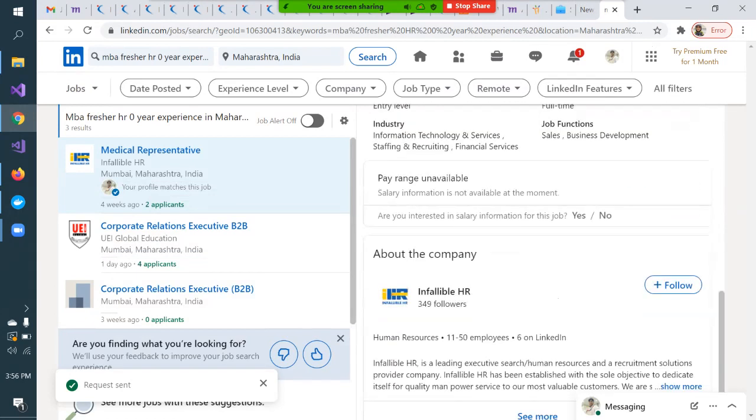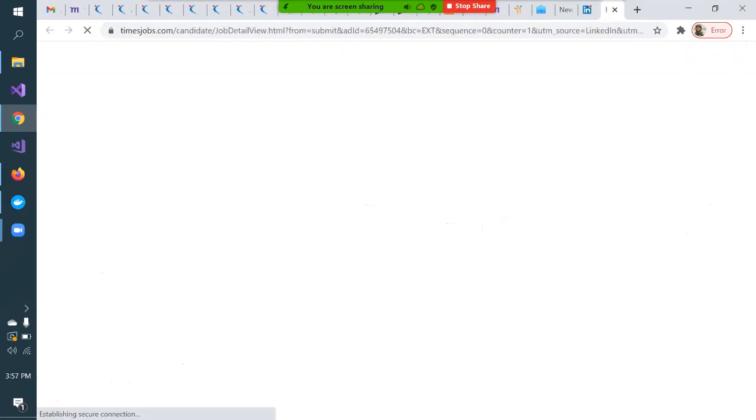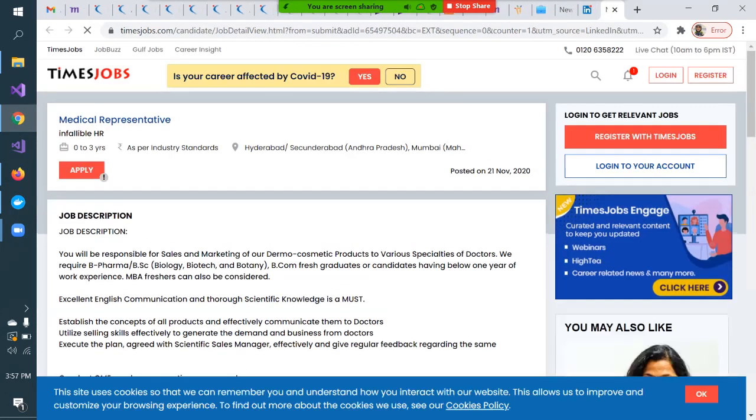Here also you should follow the company on LinkedIn, Infallible HR. I should follow this, so whenever it posts any job, I will get a notification on my LinkedIn profile. And here also you should either save the job if you want to apply later, or apply for the job. Once you apply, here I am also getting an apply button, right?